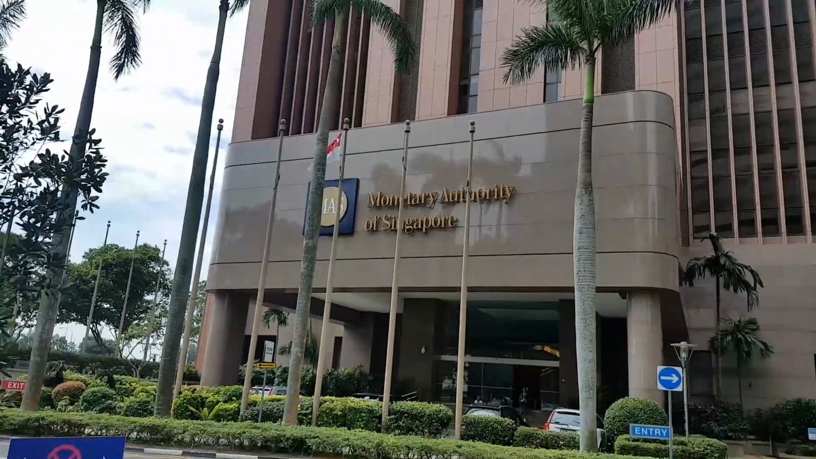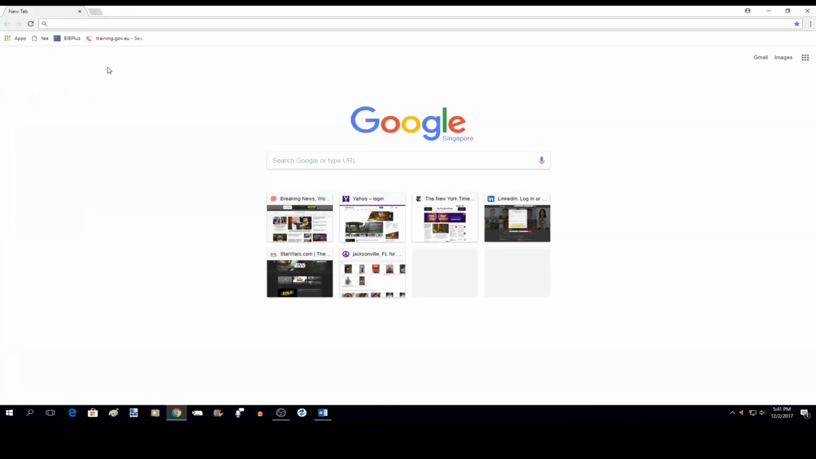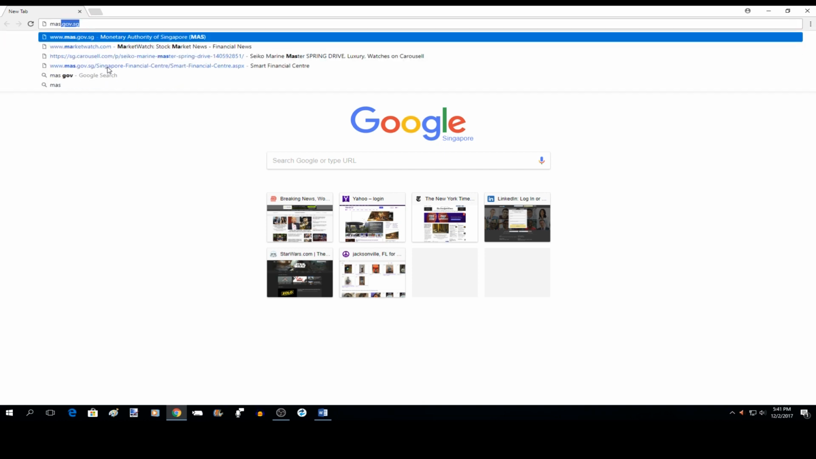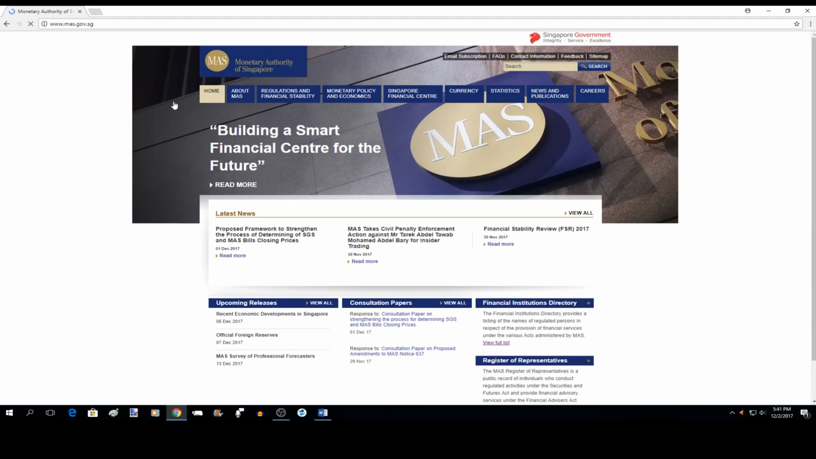To get us started, open up a Google search bar and type in the words MAS GOV. Pressing enter will yield the following result: Monetary Authority of Singapore. This is the link to the MAS website.